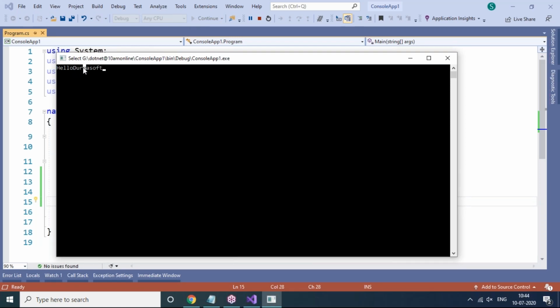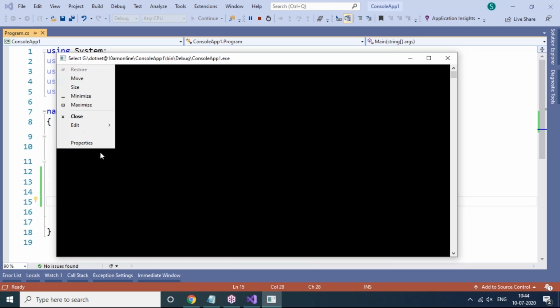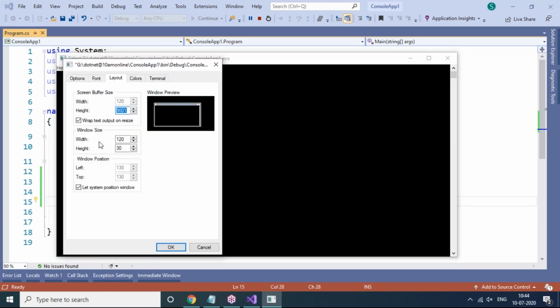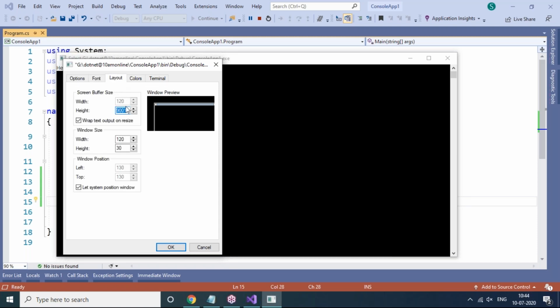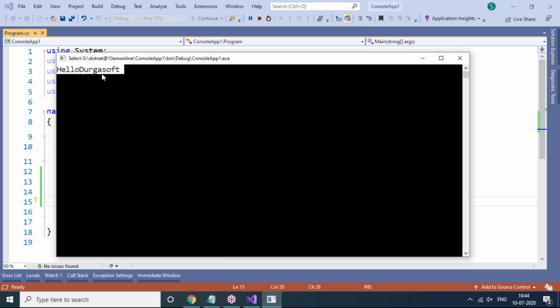To change the font size in the output window, this is called the command prompt. You can click over there, select the Properties option, and here you can see the font option. Any font size, like 24, I'm giving, and let's click on OK. Even the layout I want to reduce somewhat. Suppose I'm giving 90 as the width, and 20 as the height. So this is my layout. Let's click on OK. Now you can see the output is looking somewhat bigger.